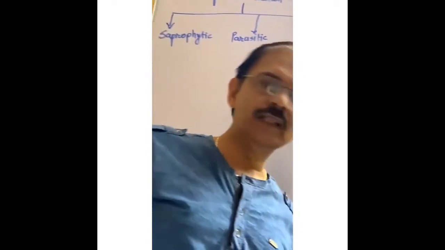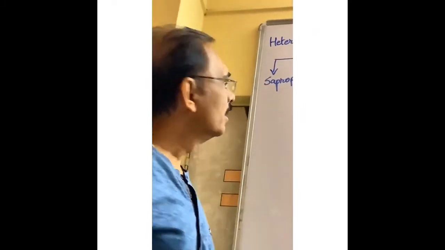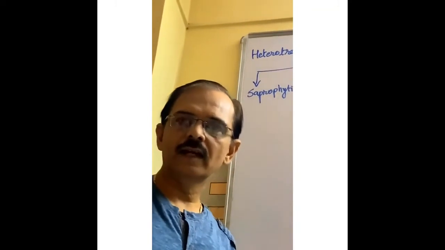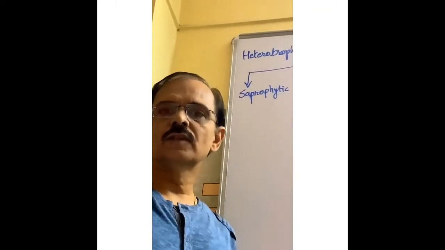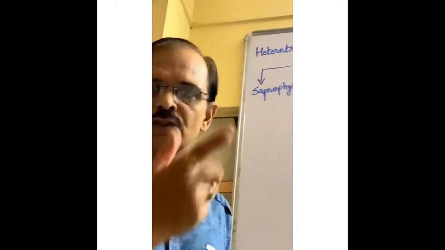So we start with the first, saprophytic nutrition. Remember the word. Saprophytes means the living organisms that depend on dead bodies or decaying substances for their food requirement, nutrition requirement. They are known as saprophytes, and their mode of nutrition is known as saprophytic mode of nutrition.